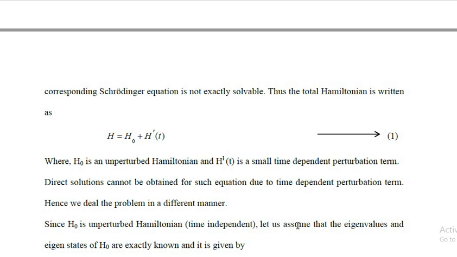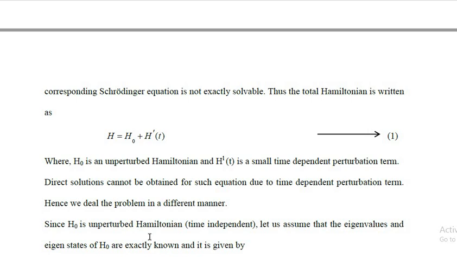Thus the total Hamiltonian is written as H = H0 + H'(t), where H0 is the unperturbed Hamiltonian and H'(t) is a small time-dependent perturbation term. Direct solutions cannot be obtained for such an equation due to the time-dependent perturbation term. Hence, we deal with the problem in a different manner.